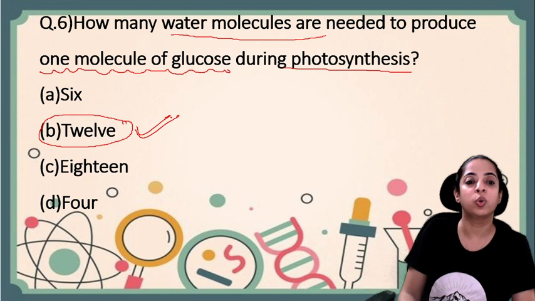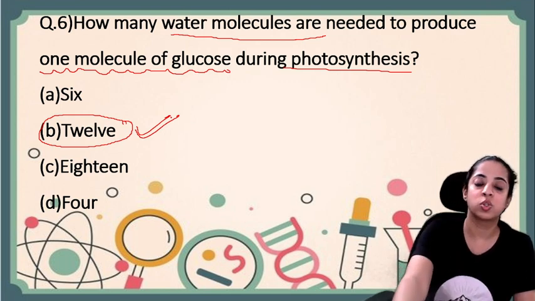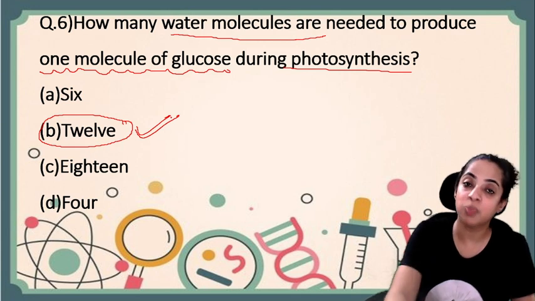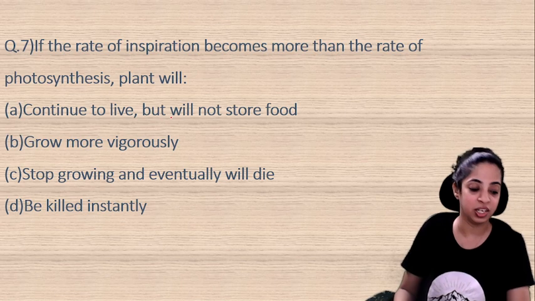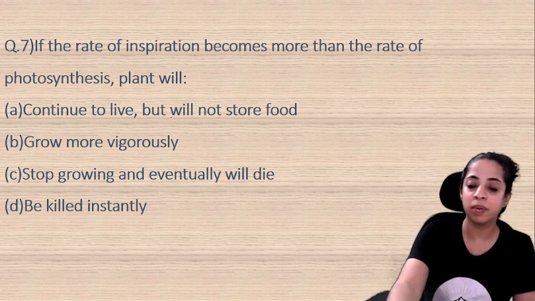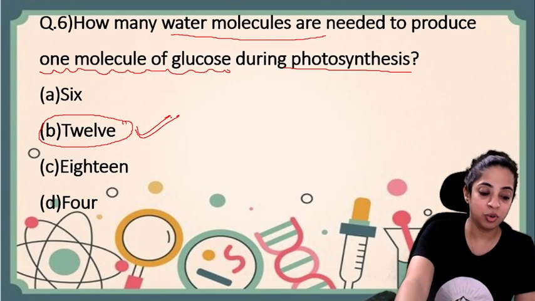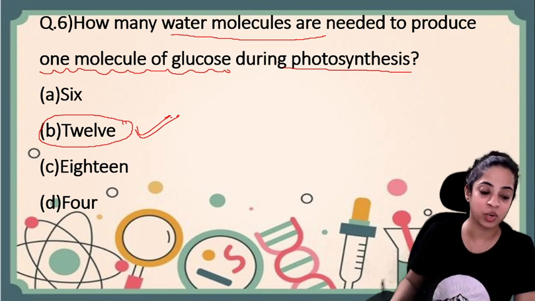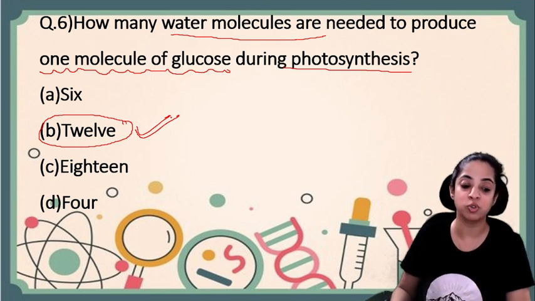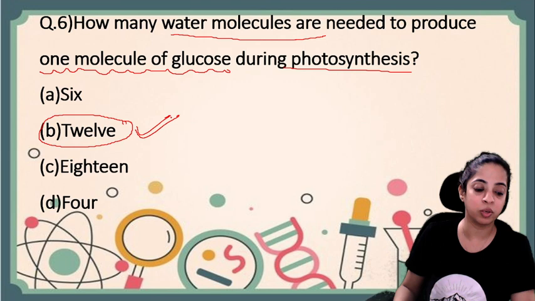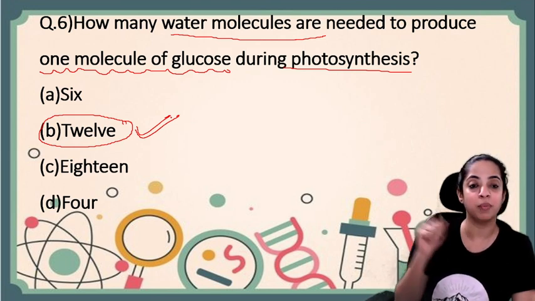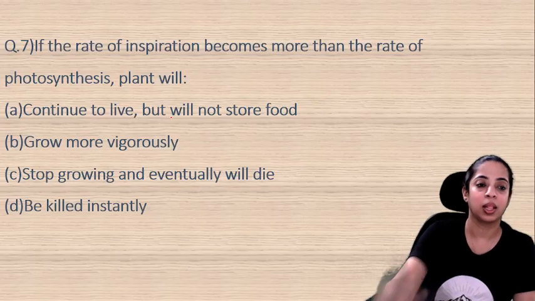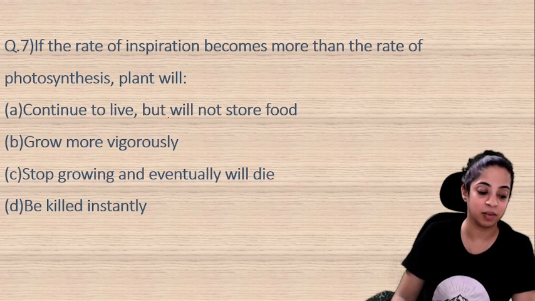That is, 12 water molecules are needed to produce 1 molecule of glucose. So read the textbook very carefully, read the reaction and learn the reaction of photosynthesis really well. The explanation here is that during photosynthesis water is oxidized to release oxygen and CO2 is reduced to form sugar. The 12 molecules of water release 6 molecules of oxygen along with the formation of 1 molecule of glucose. Let's go on to question number 7.